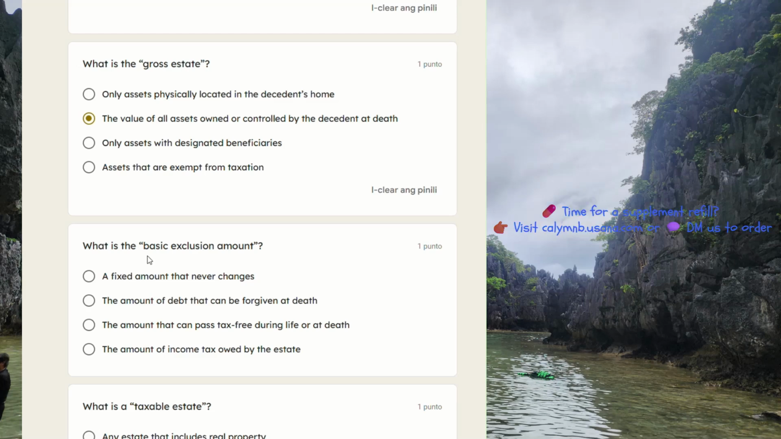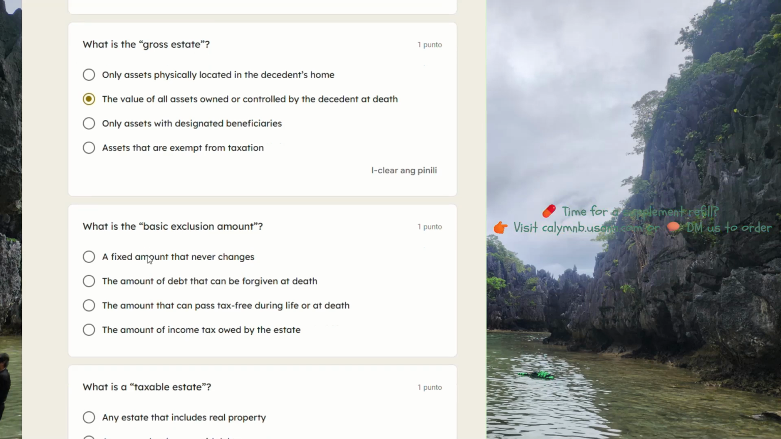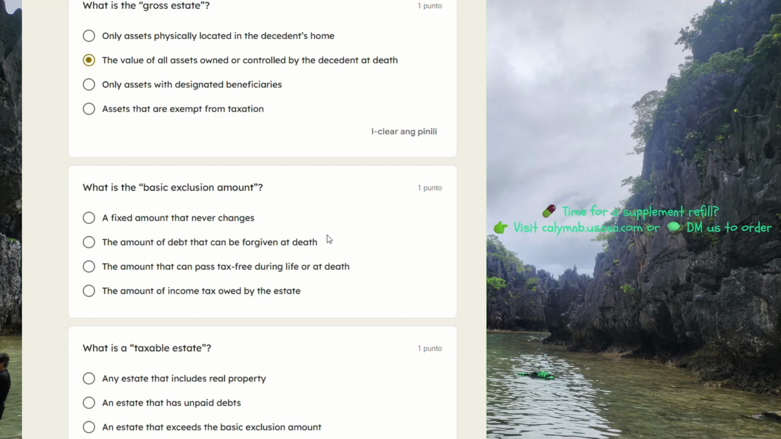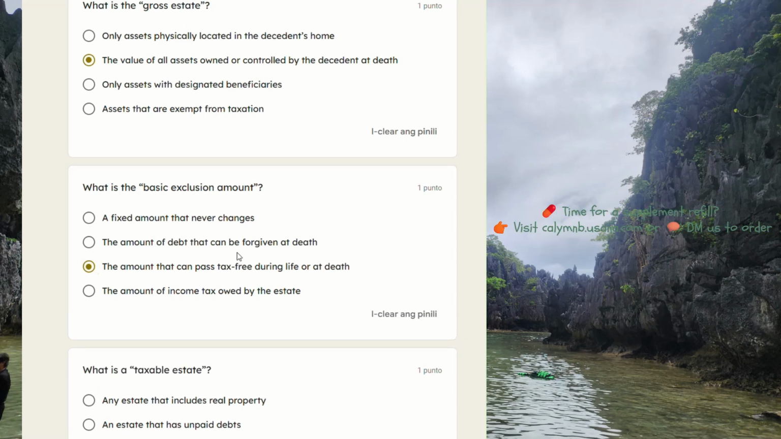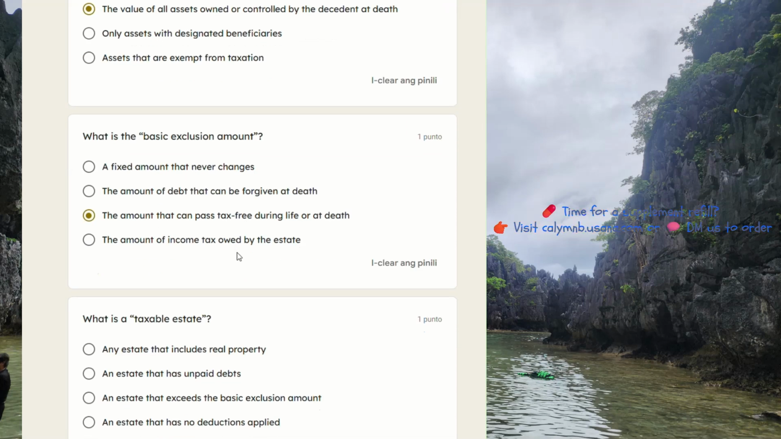What is the basic exclusion amount? A fixed amount that never changes, the amount of debt that can be forgiven at death, the amount that can pass tax-free during life or at death. I think that's the answer. The amount of income tax owed by the estate.